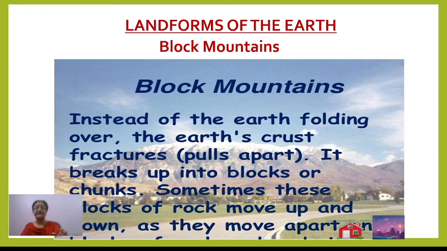If it has been formed for any reason, but has now been reduced to a low height because of a long process of denudation, that mountain can be termed a residual mountain. If you want an example of a block mountain, you can say Sierra Nevada, then Black Forest Mountain. These are examples of block mountains.